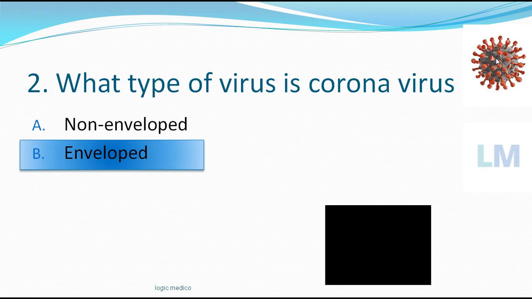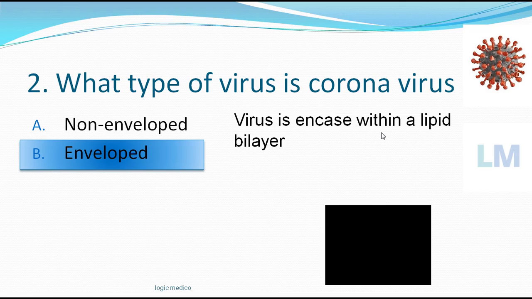Coronavirus belongs to Nidovirales order, then family Coronaviridae, subfamily Coronavirinae, NAE. It is an enveloped virus. This virus has got a lipid bilayer similar to the cell membrane of the human cell. So that is about the second MCQ.